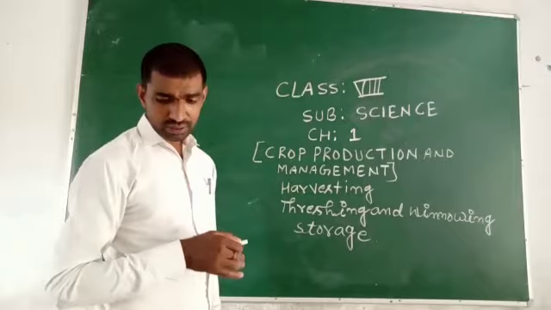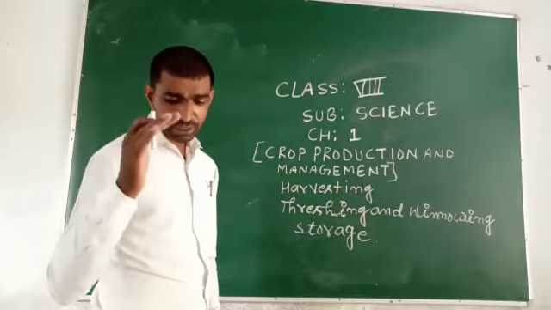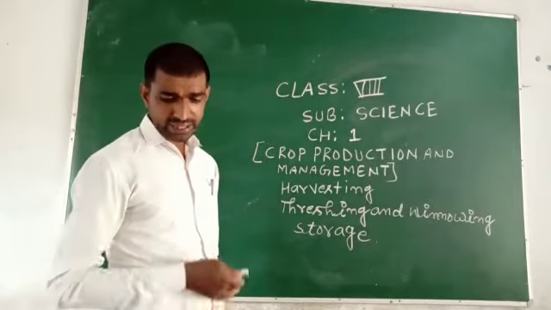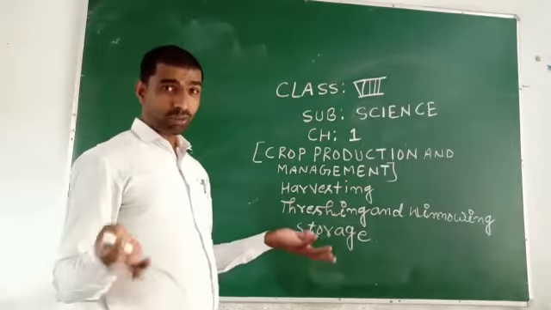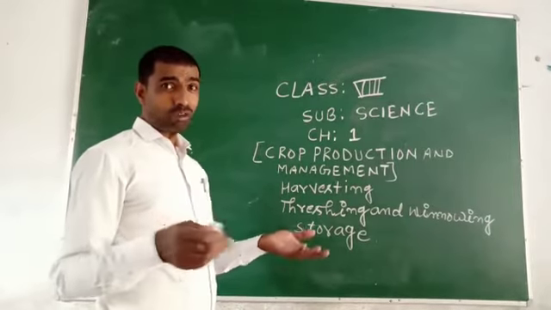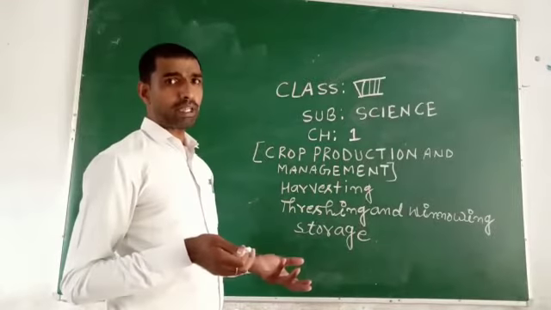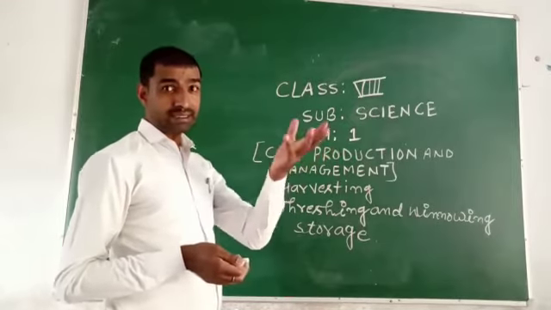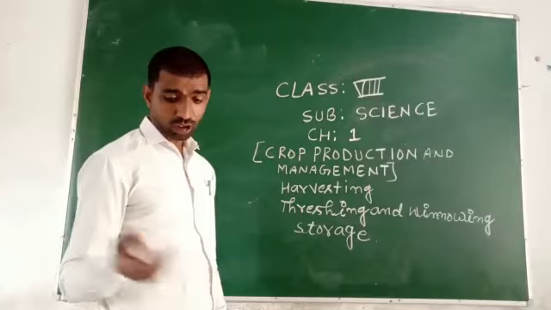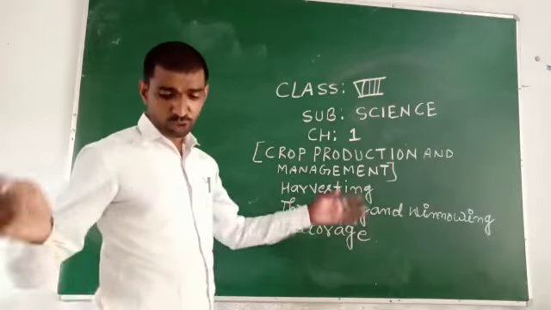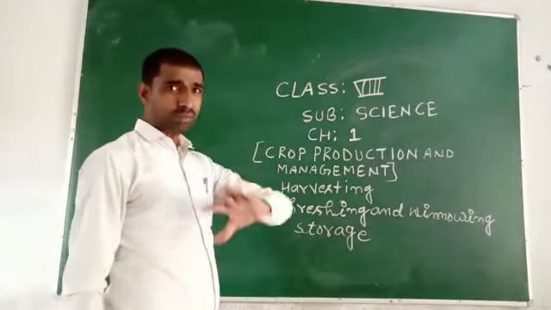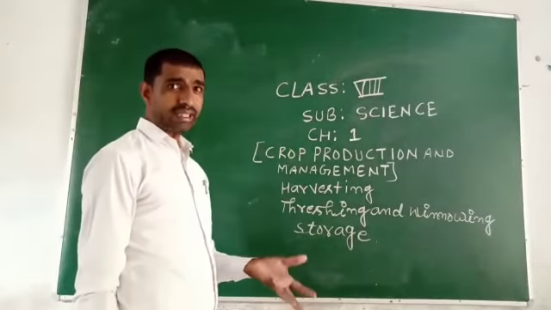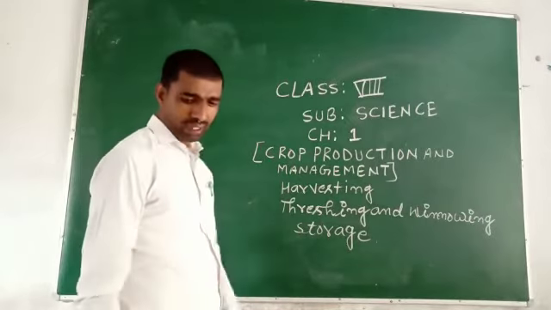In large farms, it is done using expensive and sophisticated farm machinery like the combine harvester. Advanced machines such as the combine harvester help with both harvesting and threshing. Like this, crops are harvested and collected from the field.